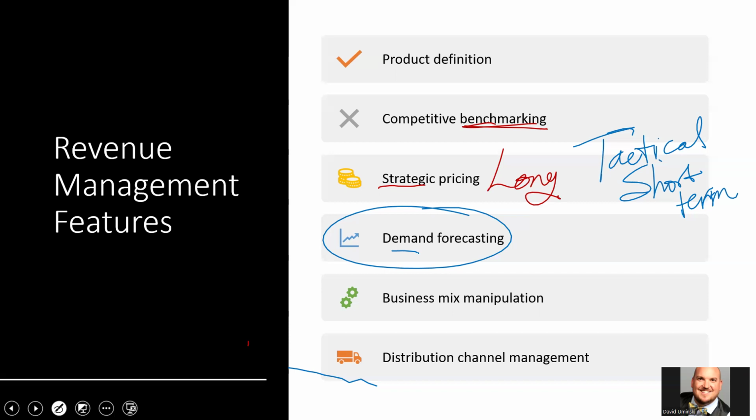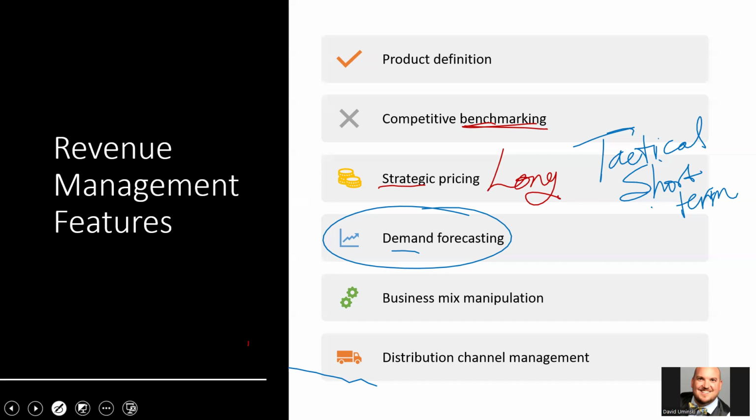She put a 4-night minimum, which is that tactical short-term strategy, meaning you've got to stay all 4 nights. You can't just come in for 2 nights because I want to sell that room for all 4 nights. So you've got to stay all 4 nights at $500 a night. And she sold those 20 rooms out in about an hour and a half at $2,000 a reservation for a Comfort Suites. Right? So her strategy worked out really great. And so that is how revenue management works.